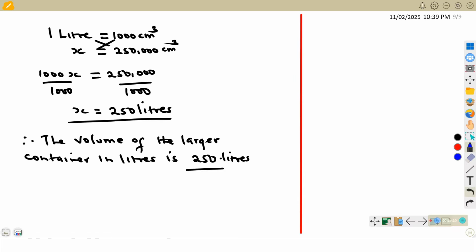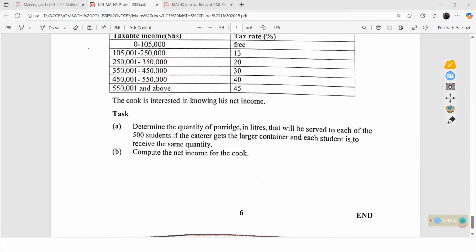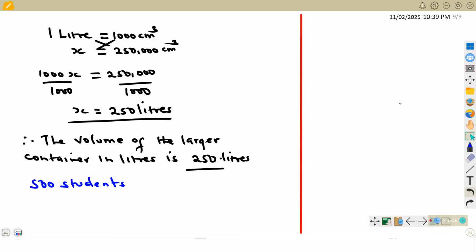So let us look at the quantity of porridge. They are asking the quantity that will be served to each of the 500 students. So the 500 students will share 250 liters of porridge. If they share 250 liters of porridge, what about each student?